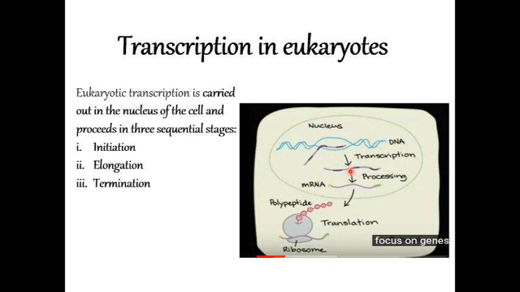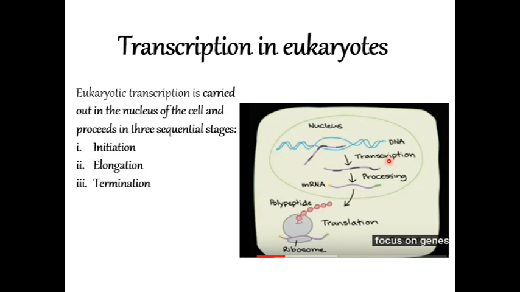But in eukaryotic cell type, the process is very, very complex. There is a nucleus. In the nucleus, there is DNA. The cell is larger. It's not simpler like that of prokaryotic. In prokaryotic, once the process of DNA replication happens, transcription proceeds.